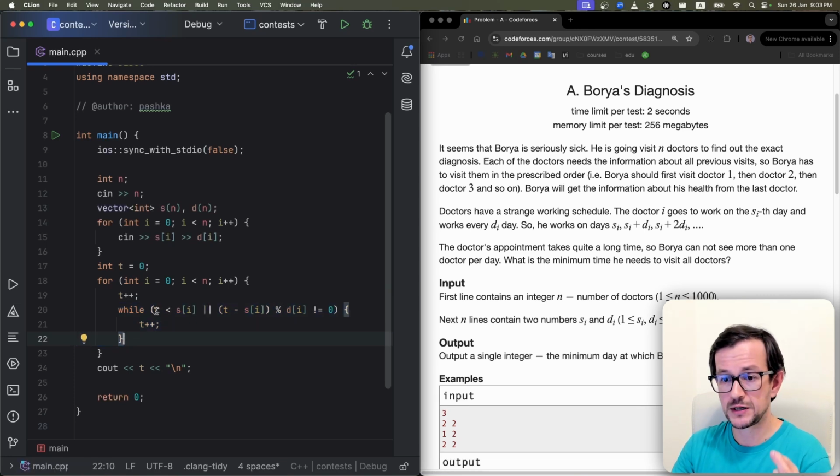So the doctor is unavailable if my time is less than s, or if this difference is not divisible by d. So I just check if the doctor is not available, I skip this day, and do it until the doctor becomes available. I wait in this while at most 1000 iterations, so the total number of iterations will be like a million. So that's it. This is the solution for problem A.